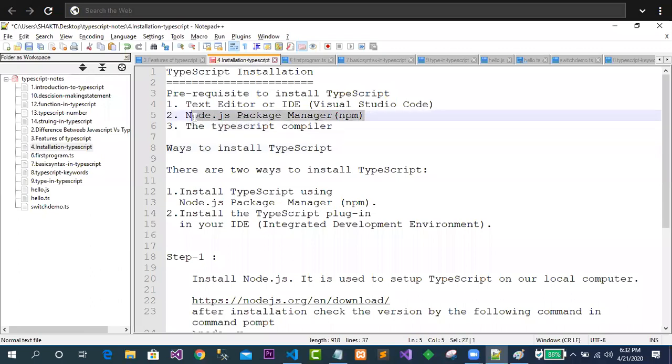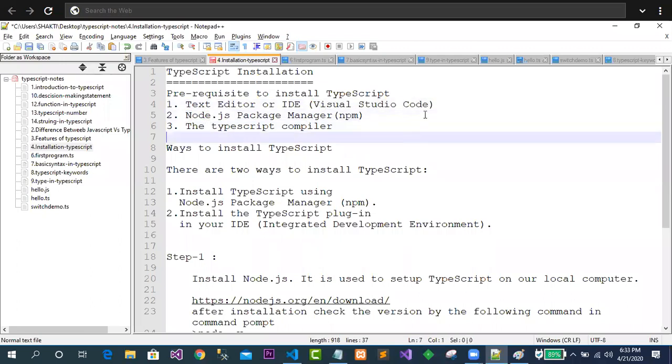So what is Node.js? Node.js is that environment where all the JavaScript code can be compiled and run. Not an issue, it is providing the environment. Now the third one is the TypeScript compiler. Clear? So you need the TypeScript compiler. Three things you need. The first one is the IDE. Here we will use Visual Studio Code throughout the session. Then Node.js.